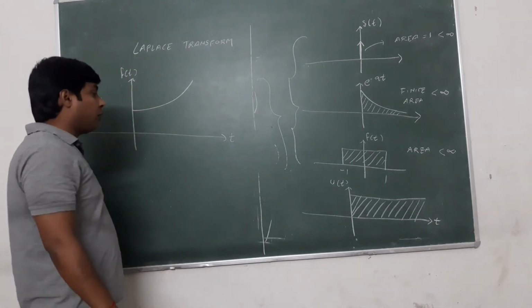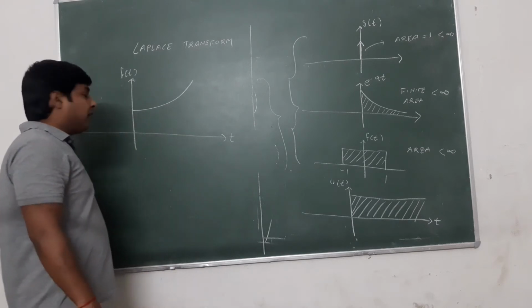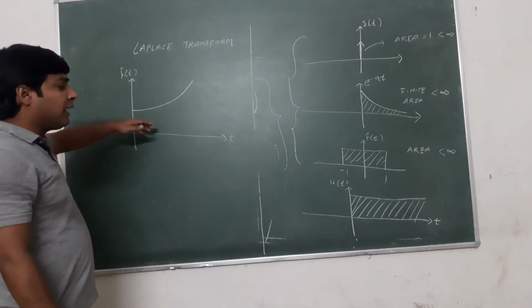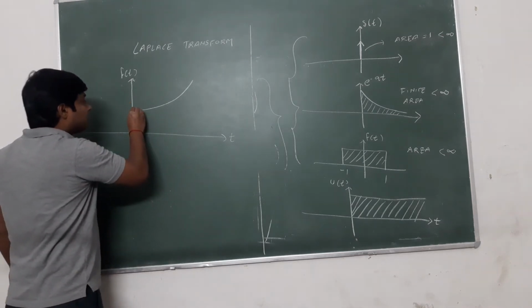So the Fourier transform cannot be possible for such signals. So what can we do? We can multiply such a signal by a decreasing function.